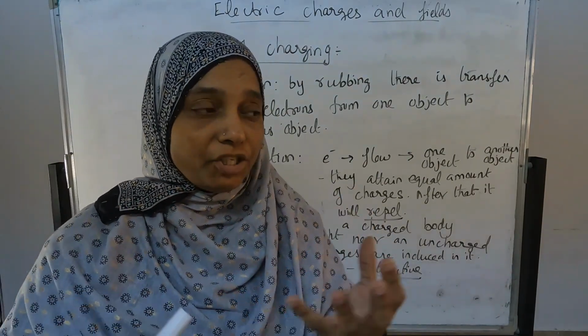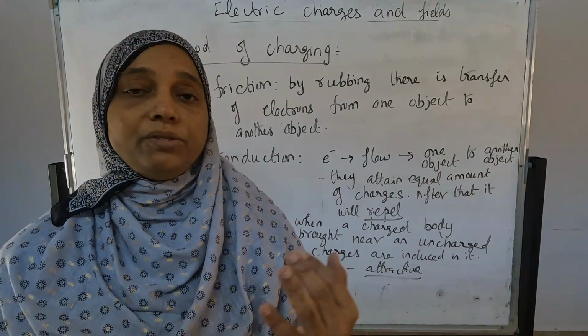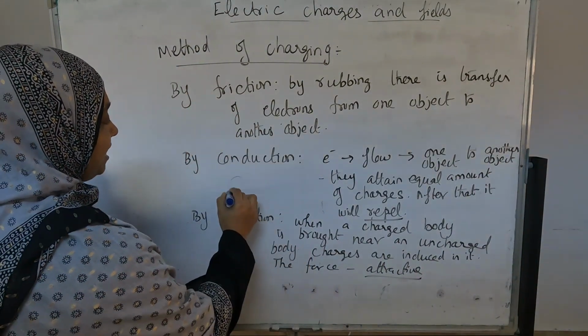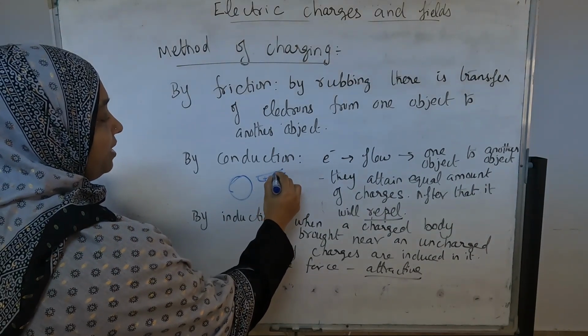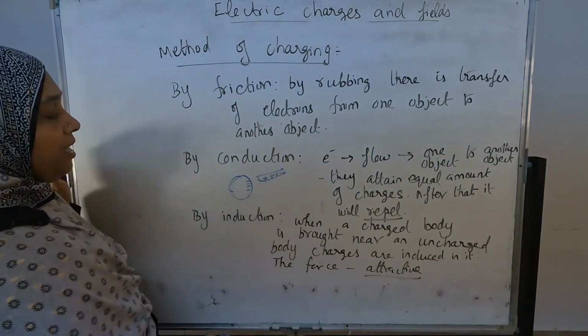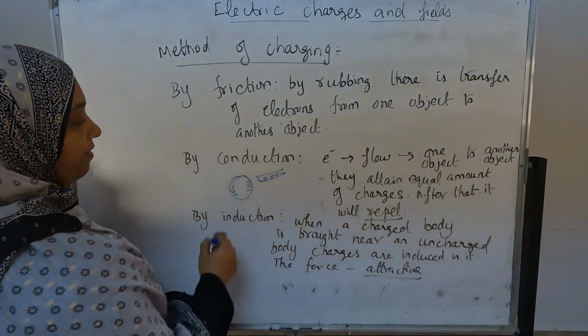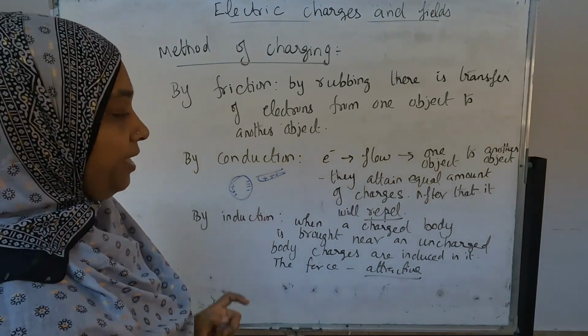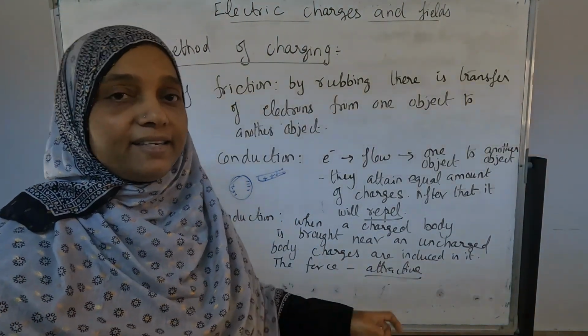That means the positive makes the negative of that uncharged body come close to it. When I give positive charge, all the negatives come close to this one, and all the positive will go away from this one. This is only inducing. Here both have different charges, so it is attractive.